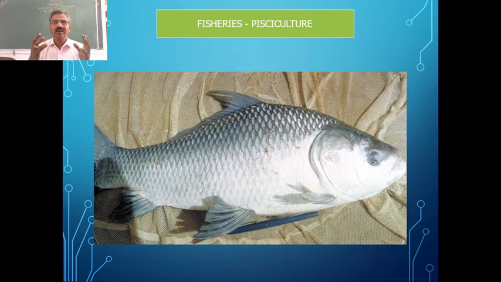And secondly, many people depend on fishery, especially the people living on the seashore. So pisciculture is nothing but rearing of fishes for various purposes, mainly for meat and also to get cod liver oils and other things.